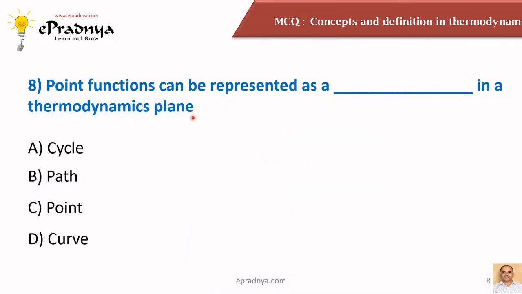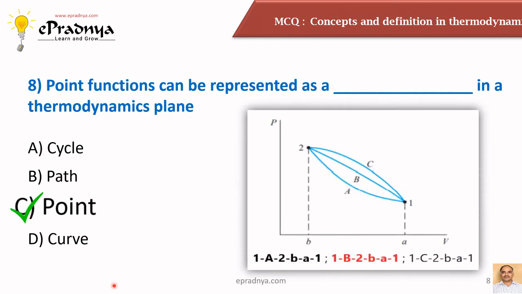So friends, the next question is, point functions can be represented as a dash dash in a thermodynamic plane, and the answer is point. Friends, this is an important concept: point functions and path functions. Remember, point functions are always properties of the system, while path functions are always energies in transit.